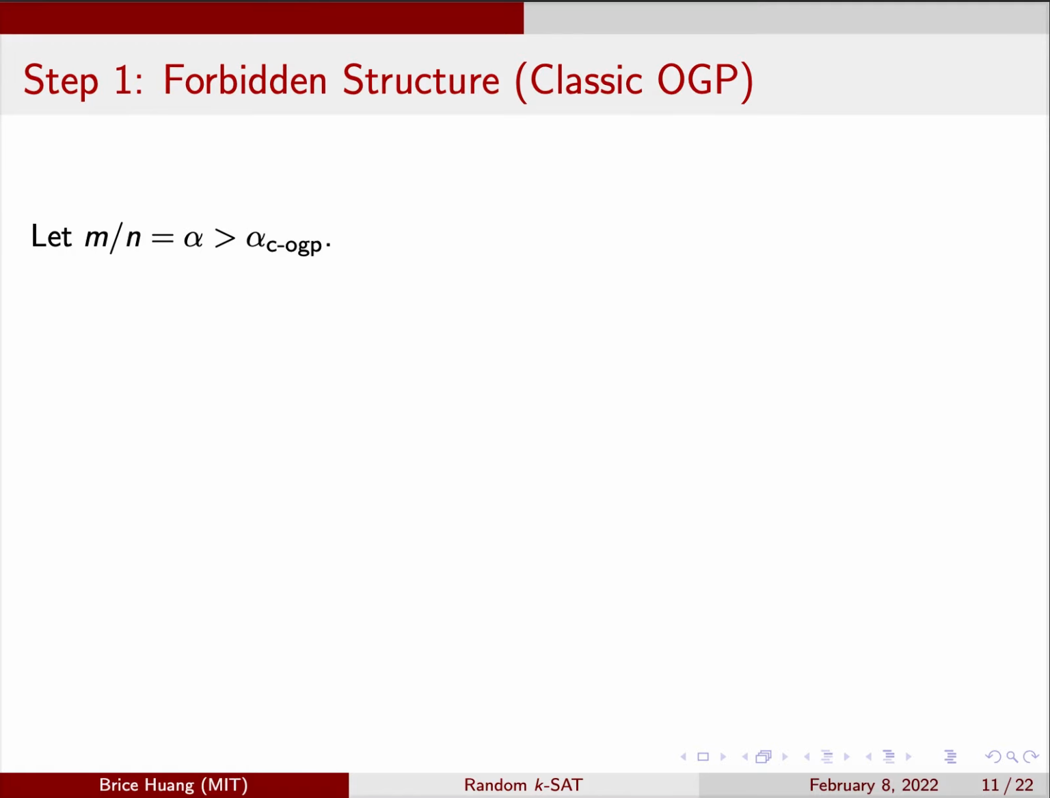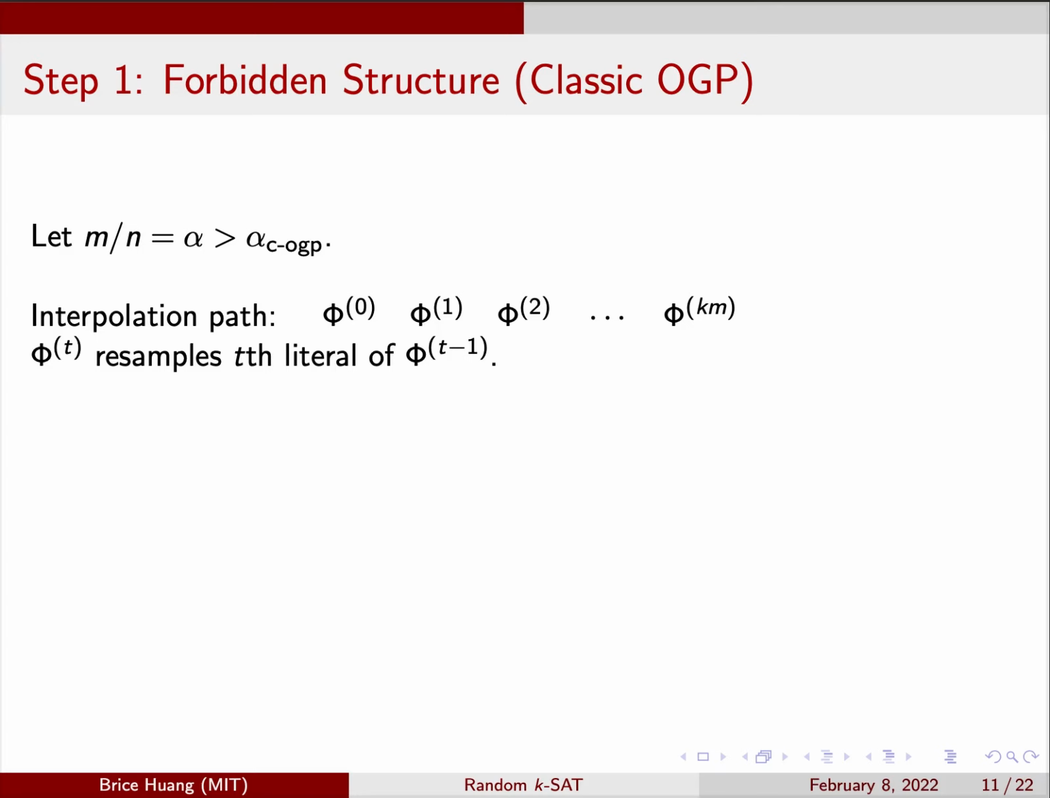Suppose for now that we're above the intermediate clause density. We construct the following path of correlated k-SAT instances. The first k-SAT instance, phi0, is drawn from the k-SAT distribution, and each subsequent one is generated by resampling the tth literal of its predecessor. In other words, we resample the literals one by one until we've resampled them all once. This means the first and last phis are independent, and the middle ones have some mixture of the literals of these two.